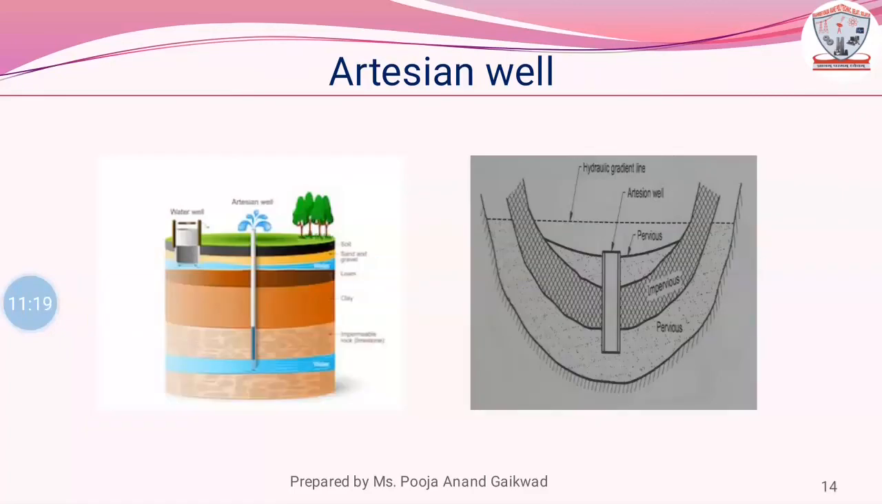Artesian well. The artesian conditions develop when an aquifer is enclosed between two impervious layers. Under such conditions, the hydraulic gradient line is above the ground level at the site of the artesian well, and hence when a hole is made in the ground, the water comes out with force under pressure.